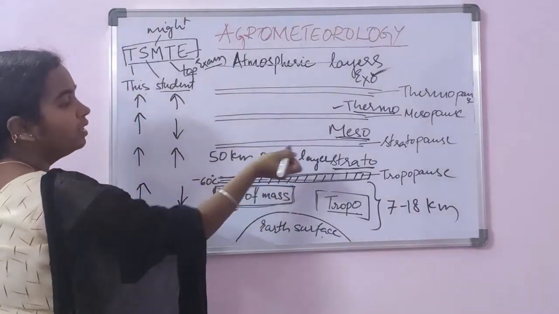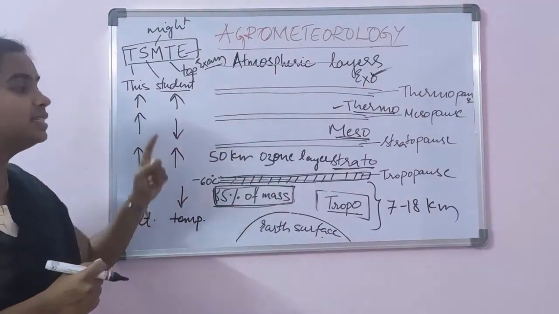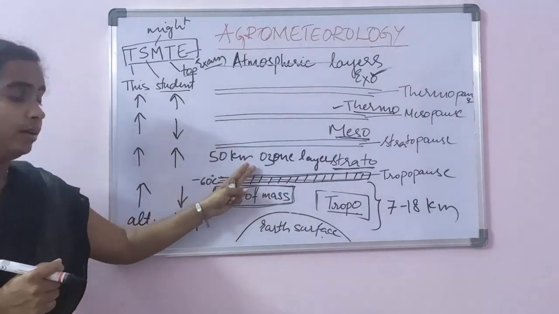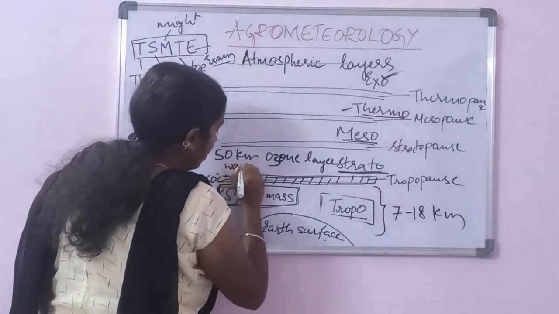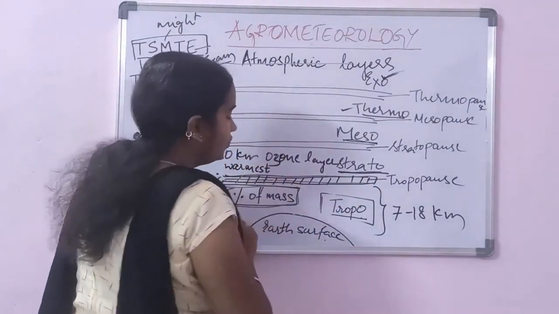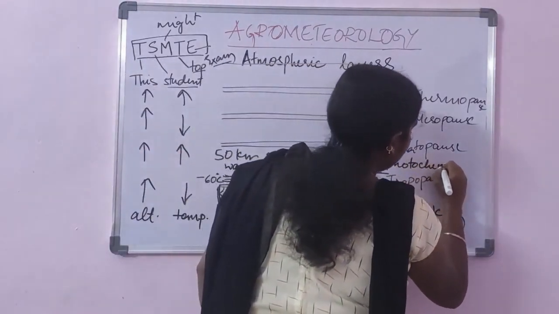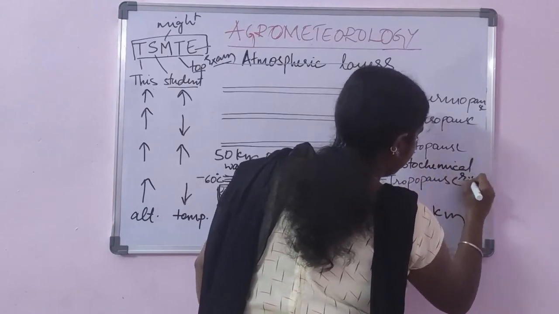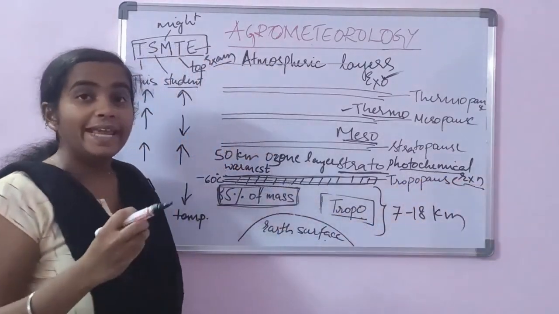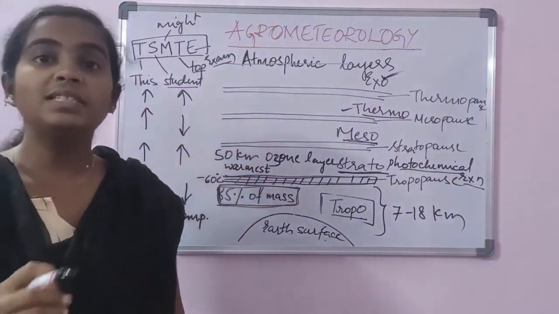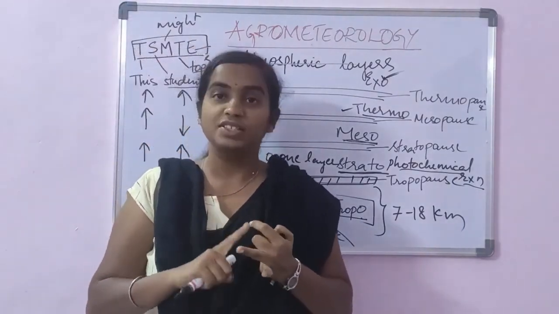Now let us know about the characteristics of this stratosphere. As I have told you, one is temperature increase in this layer, one is ozone layer, and also this stratosphere is one of the warmest layers of the atmosphere, and all the photochemical reactions take place in this layer. It is cloudless and dustless, and you have to remember that the clouds are present in troposphere and not stratosphere.